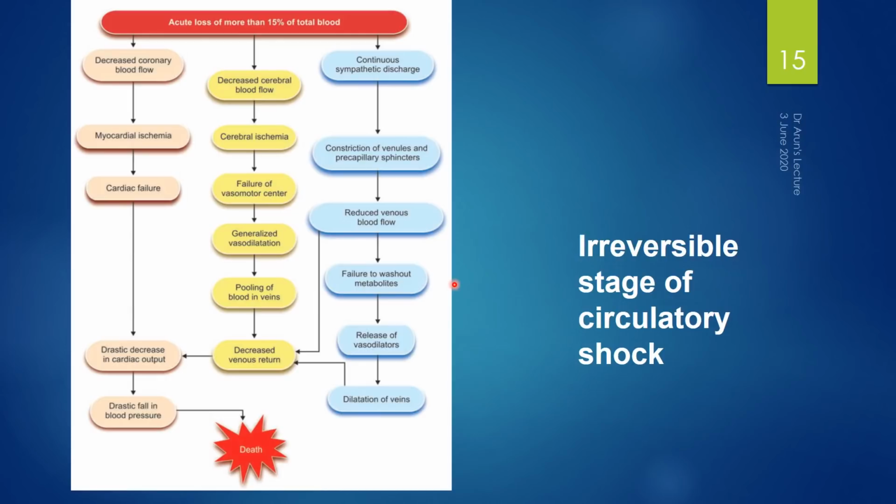This is the irreversible stage of circulatory shock, otherwise the refractory stage, which is the last stage prior to the collapse of an individual. Even a medical intervention at this stage can lead to a negative result or the death of the patient. Even a blood transfusion that has been carried out can be useless at this stage.